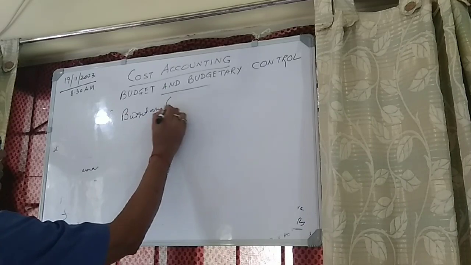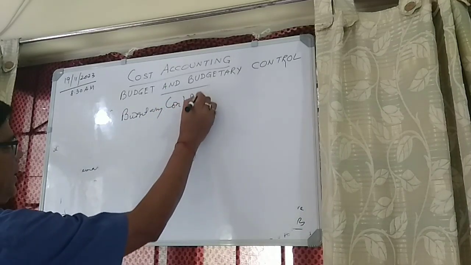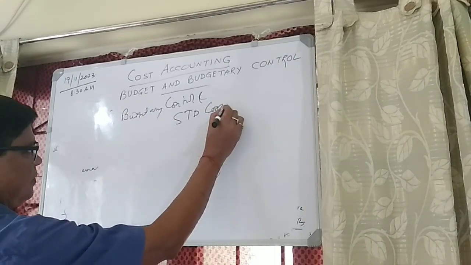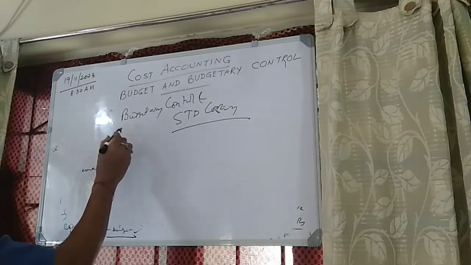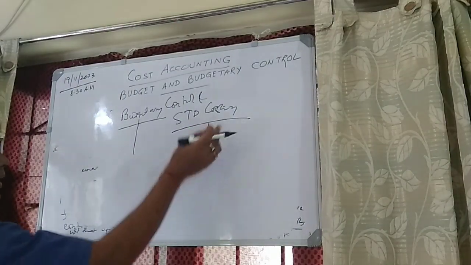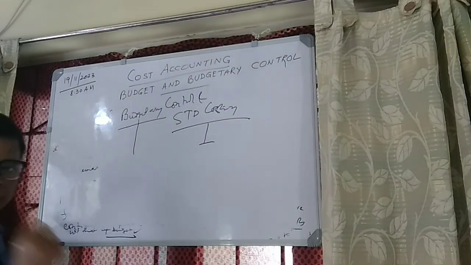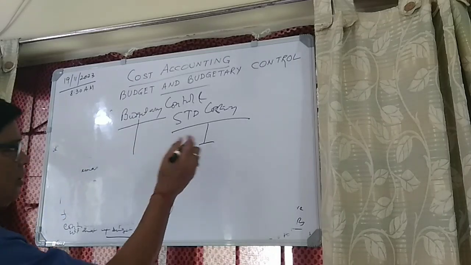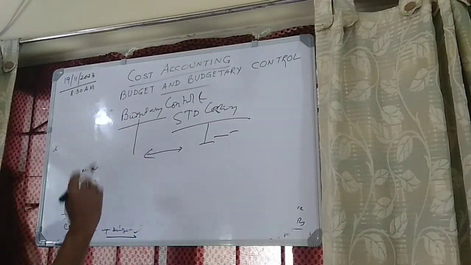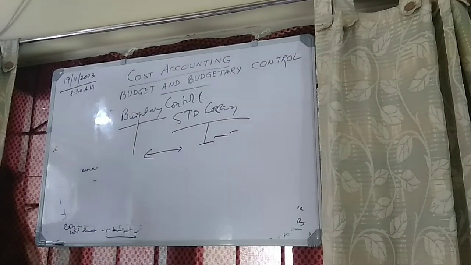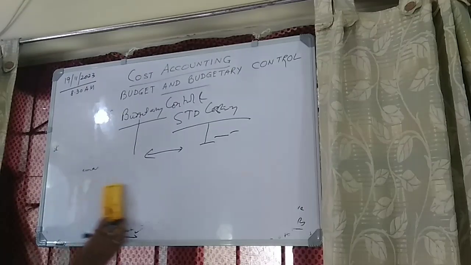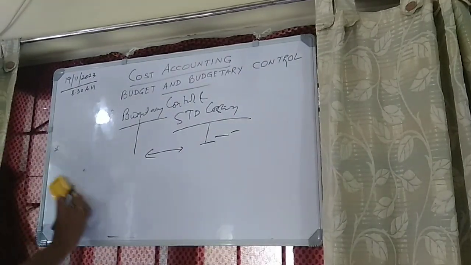Budgetary control is a plan for a year, and standard costing is the accounting purpose to set standards for your cost and expenses. So both budgetary control and standard costing are interrelated and interconnected.